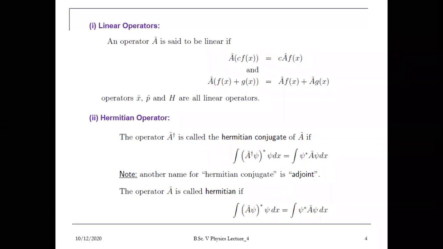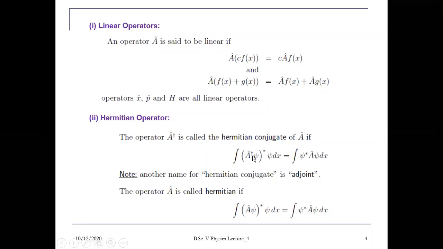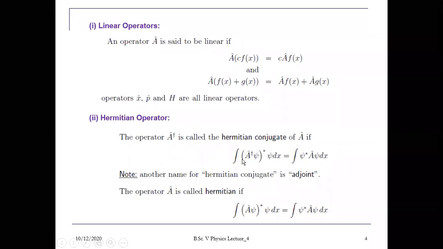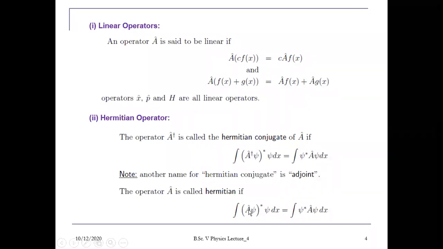In case of a matrix, you change the row into column and column into row. Similarly here for the operator, if you want to find the adjoint, you have this simple condition: integral of a dagger psi asterisk psi dx equals psi asterisk a dagger, and when you take the complex conjugate the dagger will be removed. So you will get this equal to integral of psi asterisk a cap psi dx. So the condition for an operator to be Hermitian is that the integral of a psi whole asterisk psi dx must be equal to psi asterisk a psi dx, it will be a asterisk.